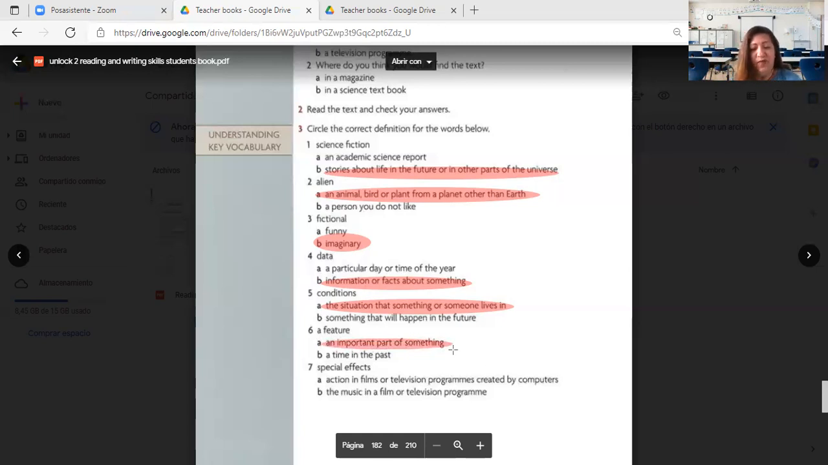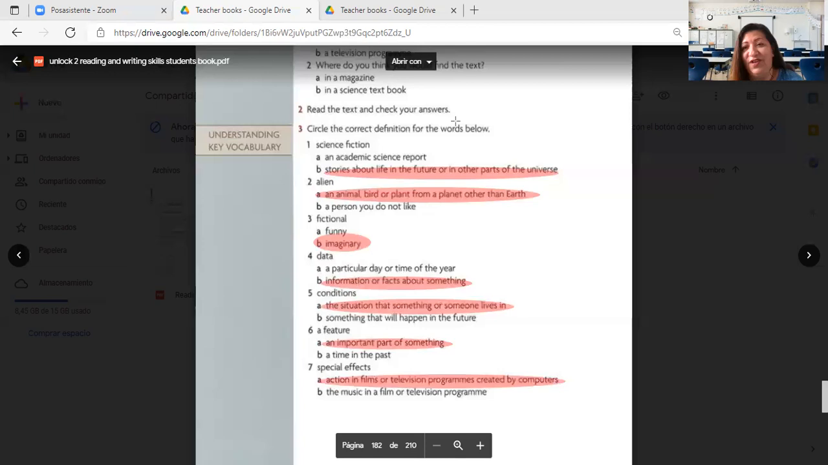Very good. Special effects. What are special effects? An action in films or television programs created by computers, or the music in a film or television program? I think if they are special and really make a surprise, they must be created by computer. So I believe it is letter A. Okay, here we have vocabulary words and definitions. Pay close attention to these vocabulary words and their definitions. These are important. Follow my tips.